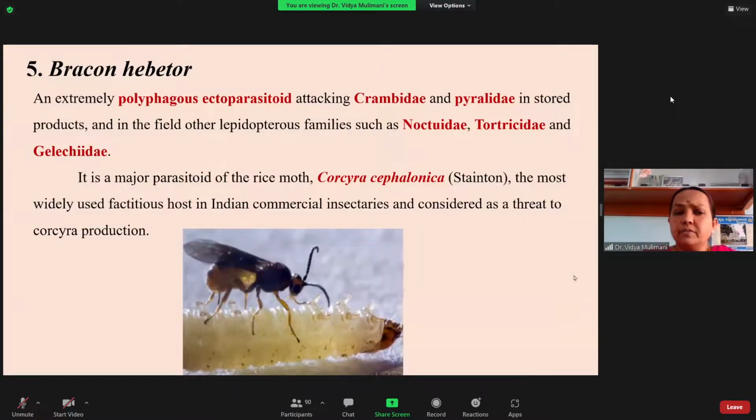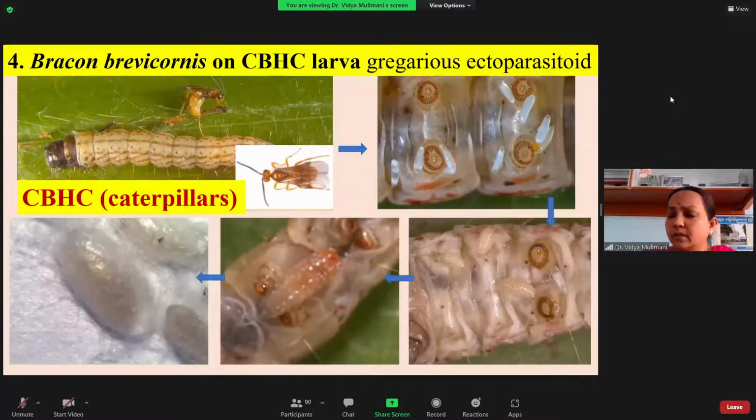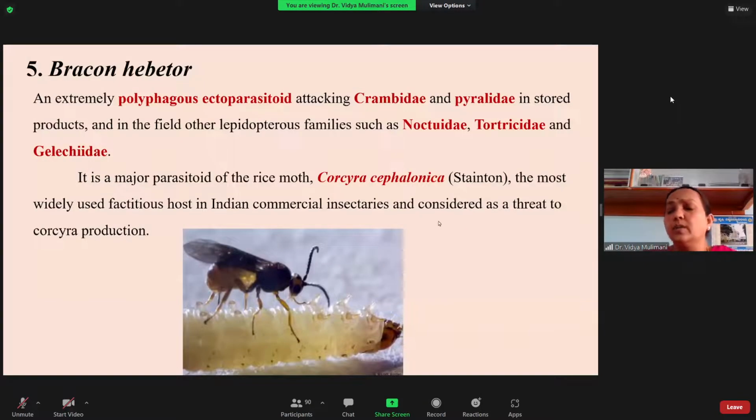And another you have is Bracon hebetor. Many times we advise the release of Bracon brevicornis, but not hebetor. The negative part of Bracon hebetor is that it attacks rice moth larvae. Because we rear rice moth in the laboratory for rearing many of the parasitoids and predators, during the process of mass multiplying the rice moth, you will always have the problem of Bracon hebetor.